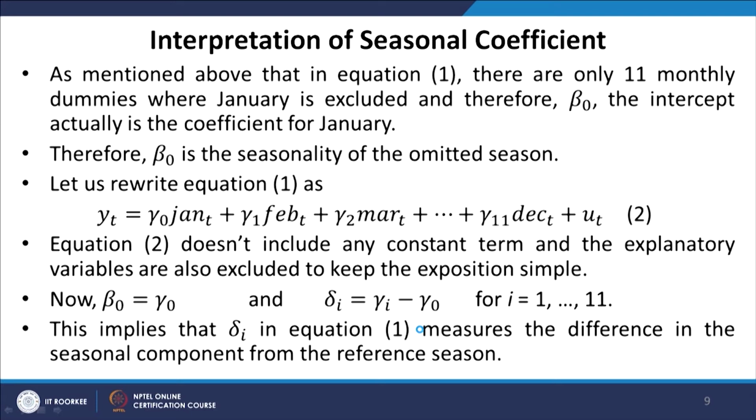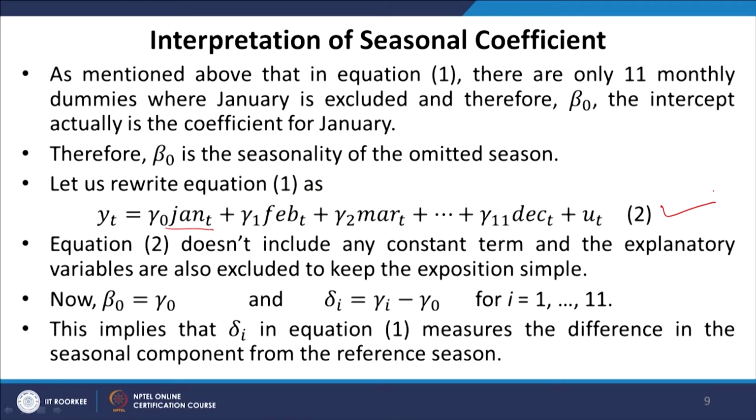So, if we rewrite equation 1 by including the January dummy as well, now instead of having a constant term, I am having all the 12 dummies. Then equation 2 does not include any constant term. This is equation 2, and the explanatory variables are also excluded just to keep the exposition simple, because even if I exclude the independent variables, the following discussion is not going to be any different. So, now you can observe that beta naught is equal to gamma naught.